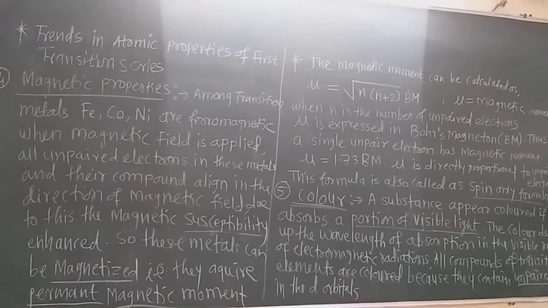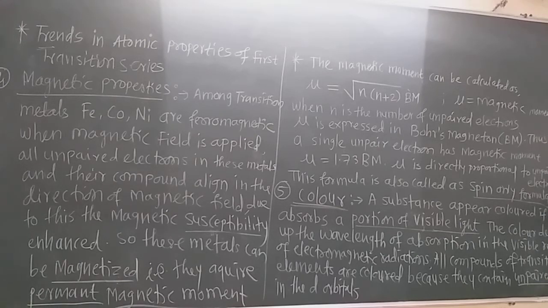Now iron has 4 unpaired electrons, because the d orbital contains 6 electrons. In cobalt there are 3 unpaired electrons, and in nickel there are 2 unpaired electrons.